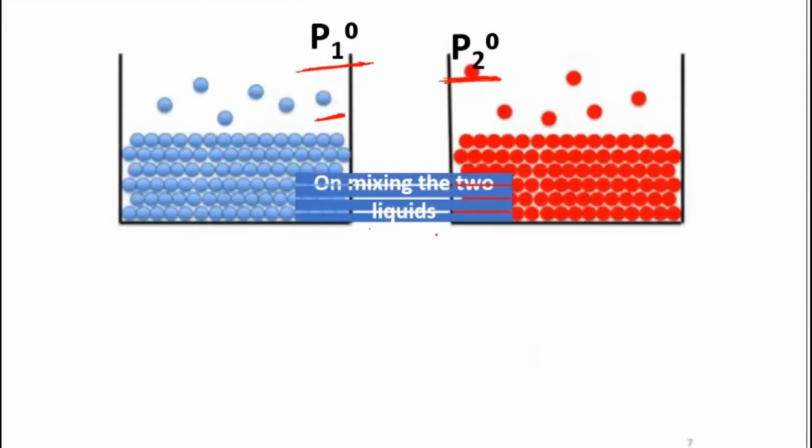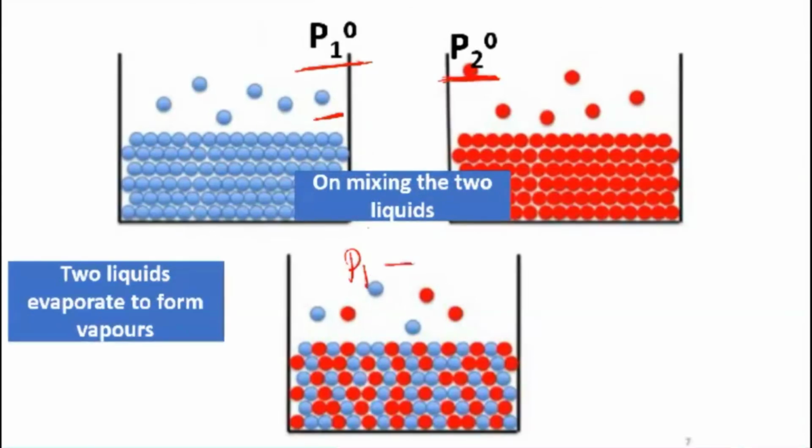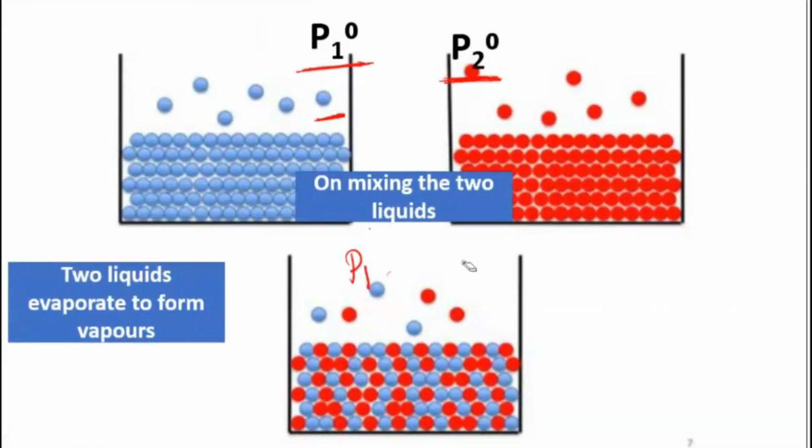But when you mix them, both of them exert a pressure. We take that as P1, and the second one we take as P2. And the total pressure exerted, we write as P1 plus P2.